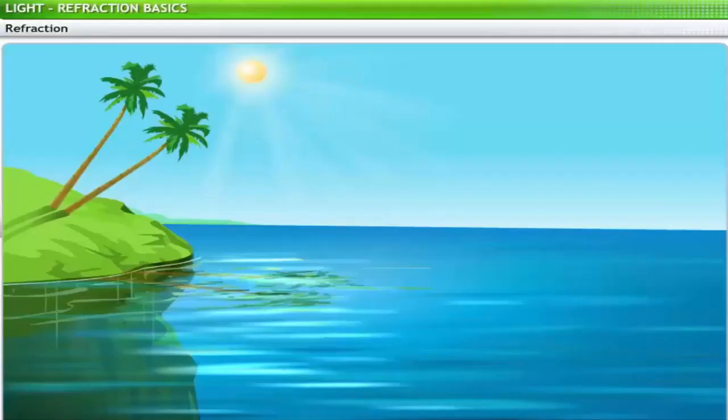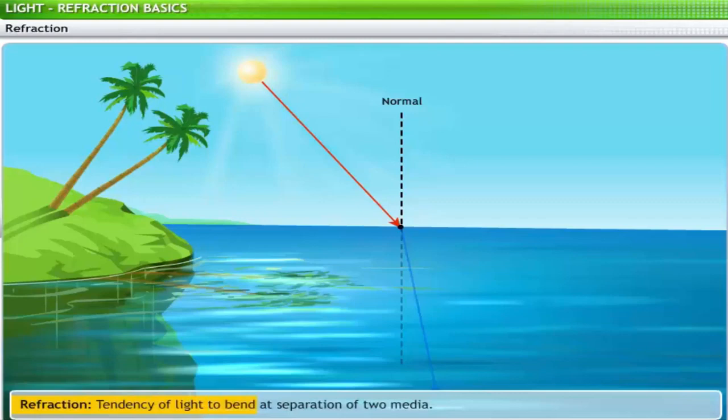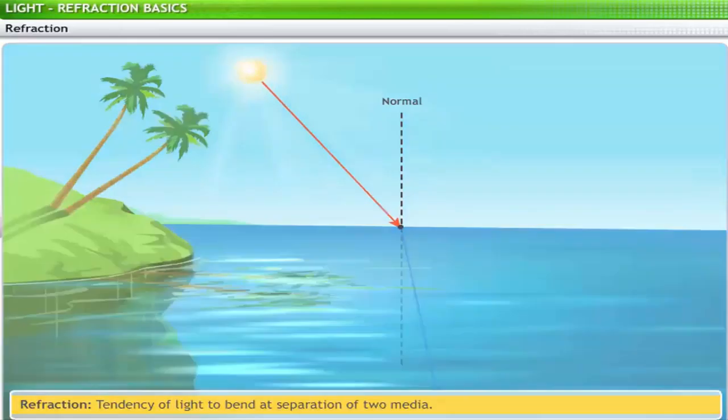When a ray of light propagates from one medium to another, for example, from air to water, its velocity changes, and hence, it deviates from its path. This tendency of light to deviate or bend at the point of separation of two media is called refraction. Let's return to our original question.